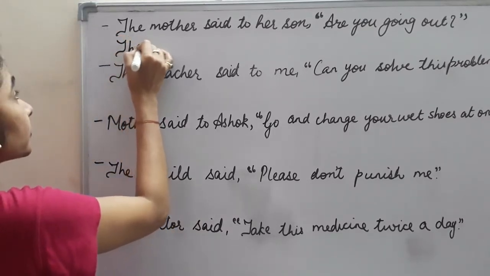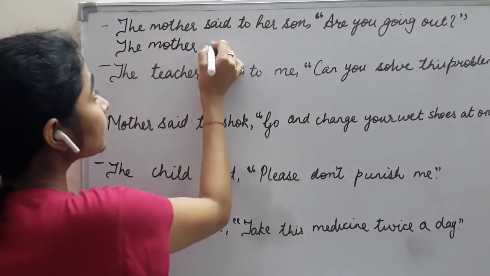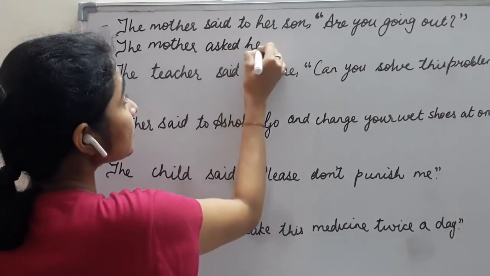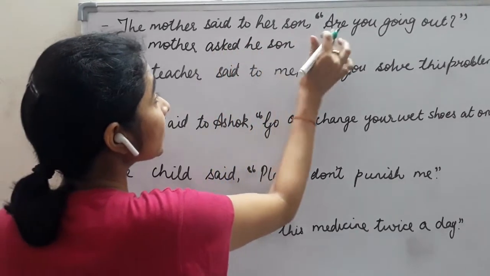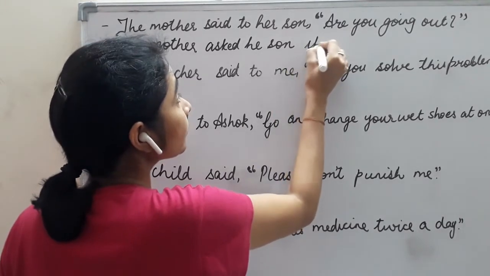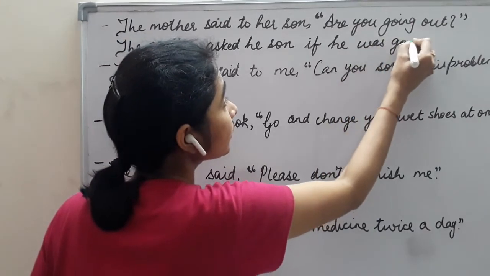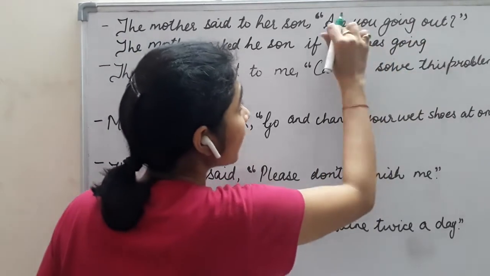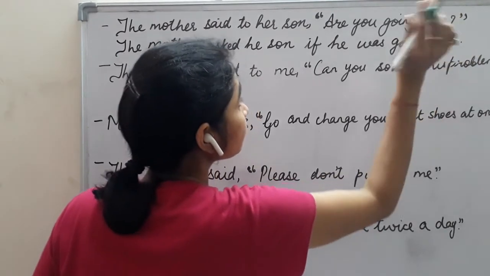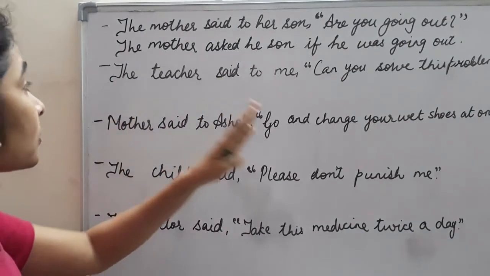The mother asked her son. In place of are we use if or whether. If he was going out. Are changes into was, going out. So like this it changes. If he was going out.